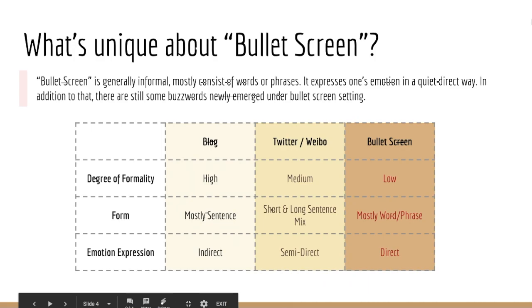In this research, the first and the most important question to ask is, what's unique about bullet screen? As a kind of instant message popping up along with the videos, it is definitely different from other forms of text. So we decided to list out several types of typical text forms in the internet place and conduct some comparisons across them. As you can see from this chart, compared to blog and Twitter or Weibo, bullet screen is generally informal, mostly consists of words or phrase.